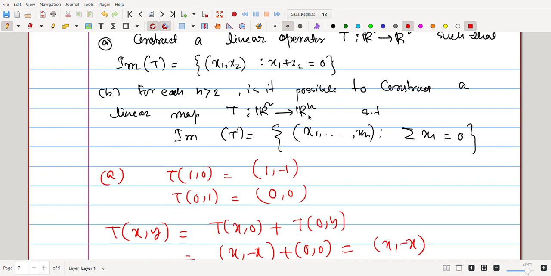So for n greater than 3, it is clearly not possible. Okay, for n greater than 3, it is not possible.